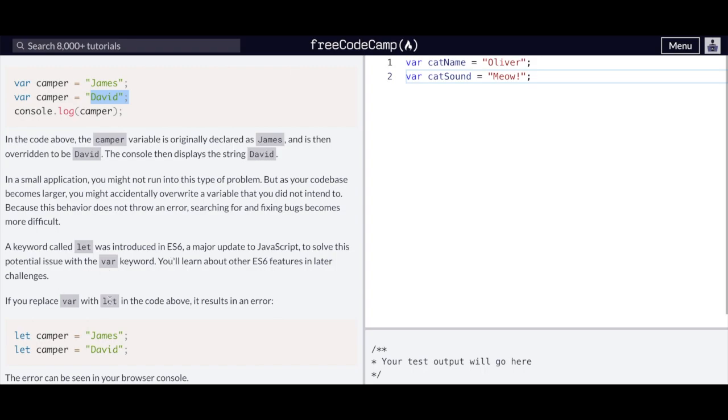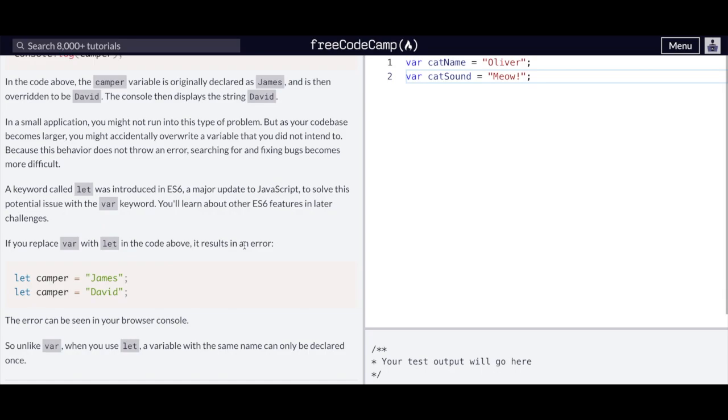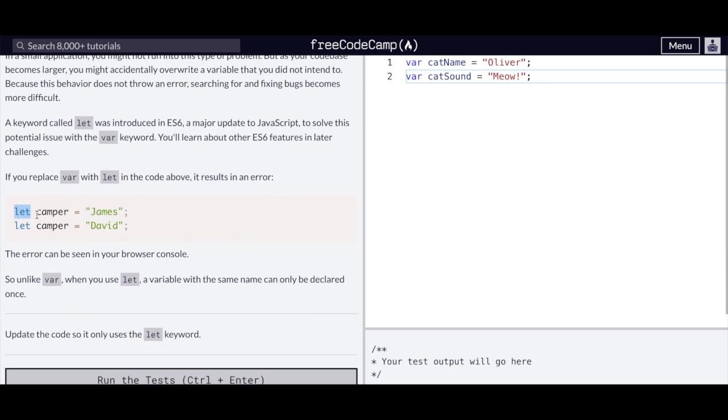If you replace var with let in the code above, it results in an error. Now that you said let camper equal James, you cannot declare it with let as if you are declaring it for the first time. let camper equal David will throw an error. The error can be seen in your browser console. So unlike var, when you use let, a variable with the same name can only be declared once. Now you could change camper to David, but not with the let keyword.